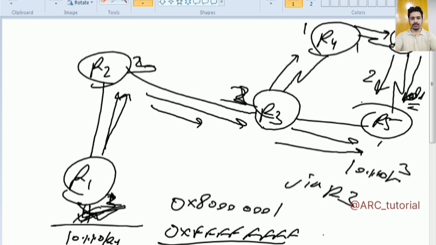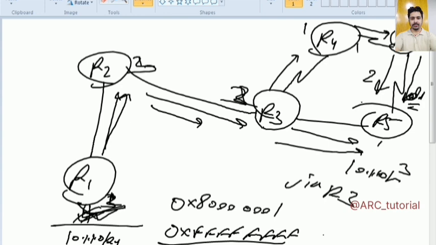So in this way, you will always use the sequence numbers in OSPF while giving updates to neighbor devices. Sometimes your link will not go down, but there are still some possibilities of changes inside your LSA. If there are changes inside your LSA, it will change its checksum value as well as age timer.